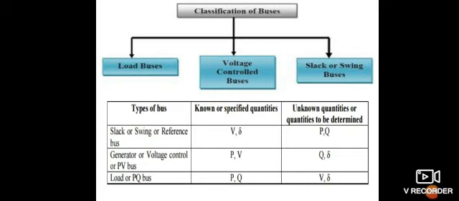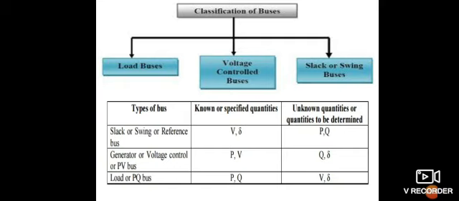The slack bus is also called a swing bus or reference bus. In this, the known quantities are voltage and phase angle, that is V and del. The unknown quantities are the real and reactive power, P and Q.